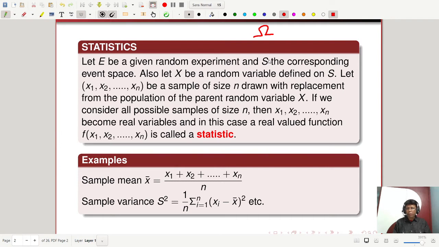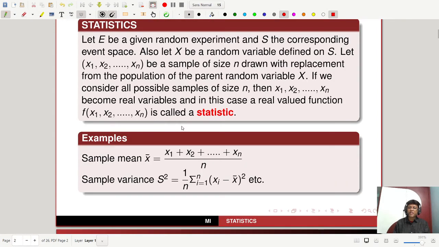If we consider all possible samples of size n, then x1, x2, ..., xn become real variables. And in this case, a real valued function of x1, x2, ..., xn is called a statistic. So if you want to say it in one sentence, any function of the sample values is called a statistic. Just for example, the sample mean, denoted by x bar, is (x1 + x2 + ... + xn) by n.